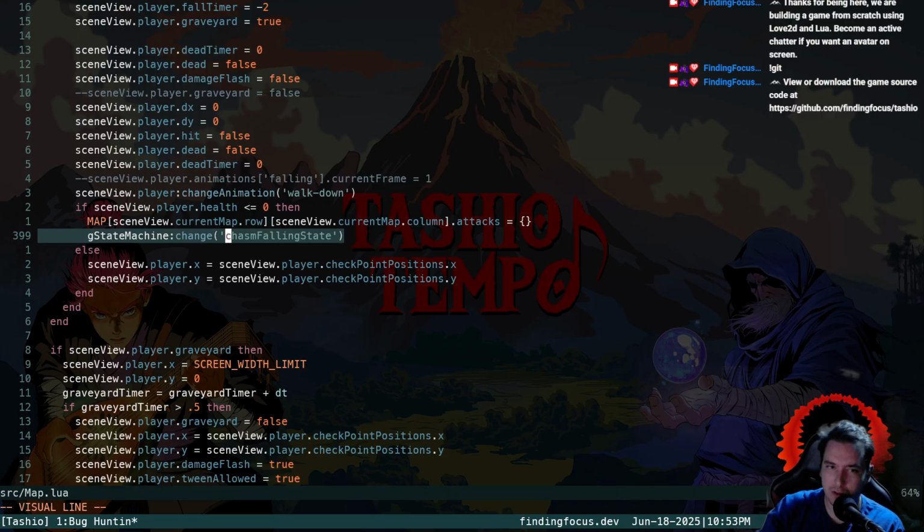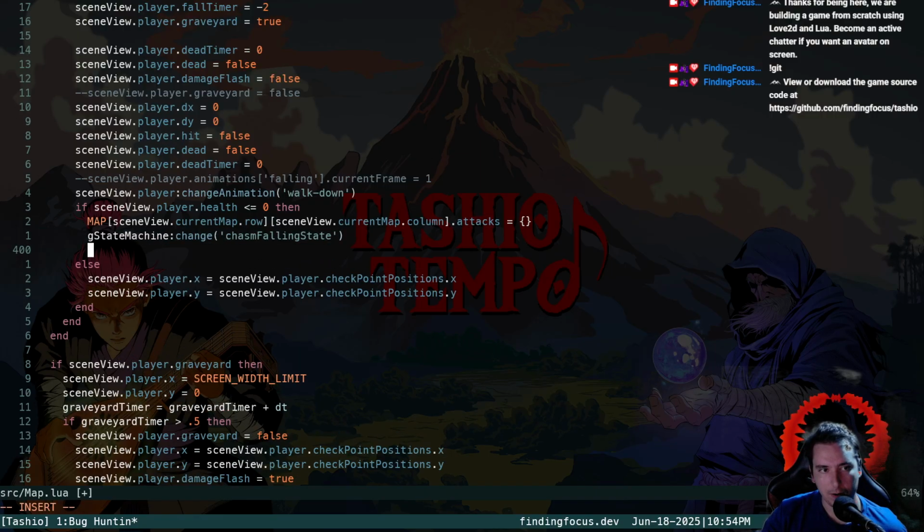But we have another state machine that is him spinning. And it's crashing because I think we're trying to render the green tunic on the spinning Tashio, but it has a different amount of quads versus the falling Tashio, or the swirling Tashio, whatever we call it. So I want to say chasm falling state.